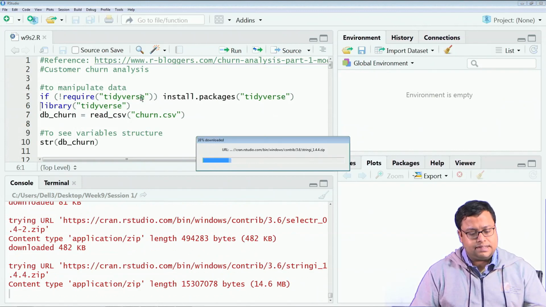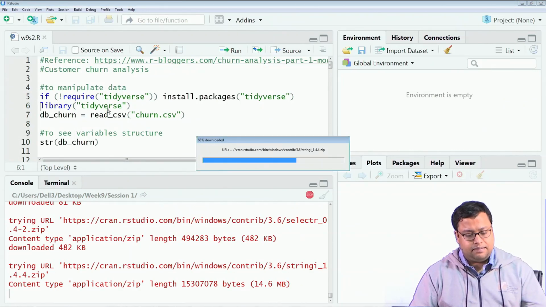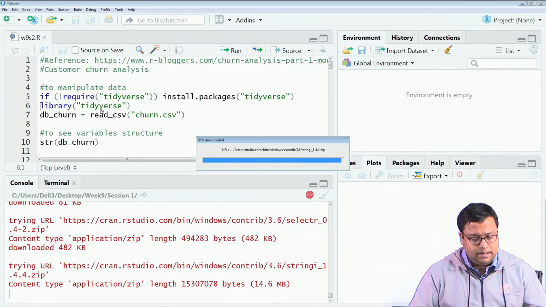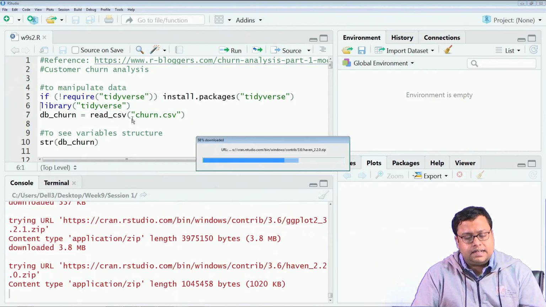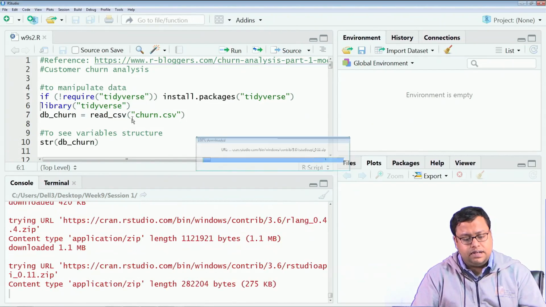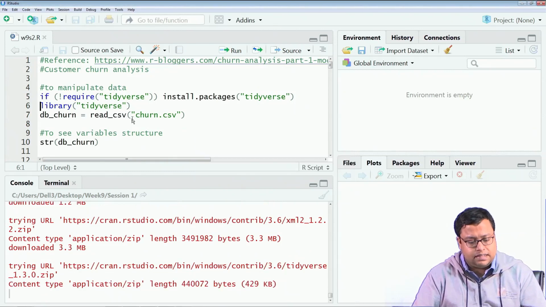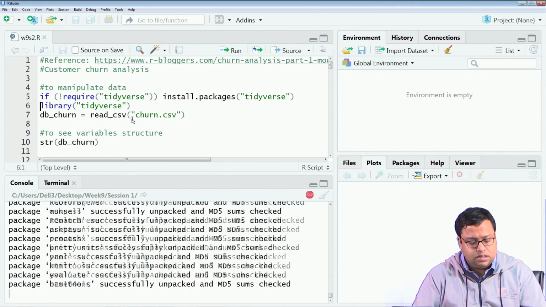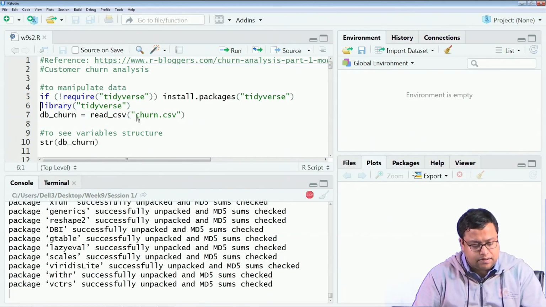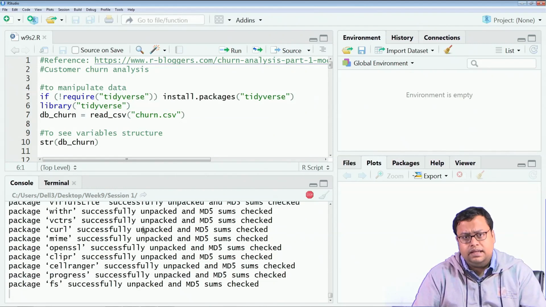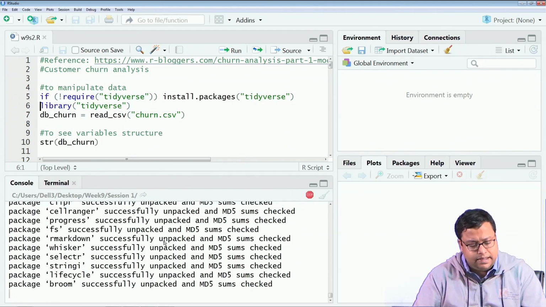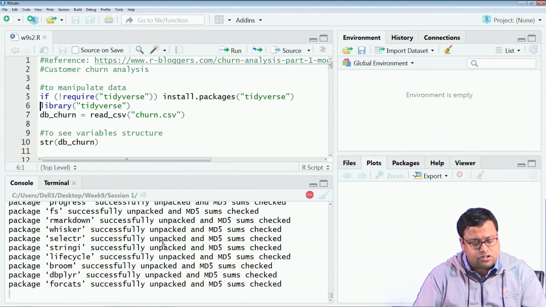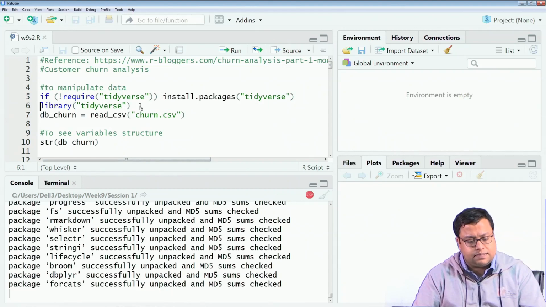While installing, you see that the next step is I am calling this library here and then I will be reading the data. I have to set the working directory to source file location, and then I have to read this data. Some of the steps after this I will be doing quickly because I am just explaining it right now. This is installing all these libraries quite quickly, and once the libraries are installed, we will be calling this particular library.